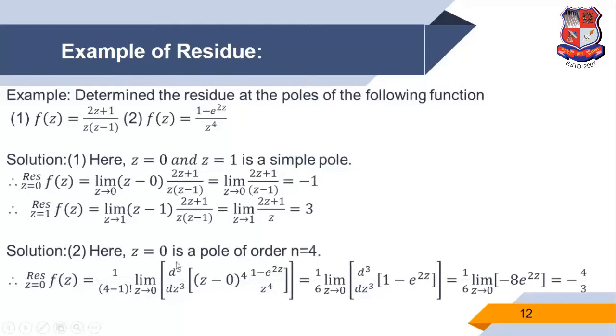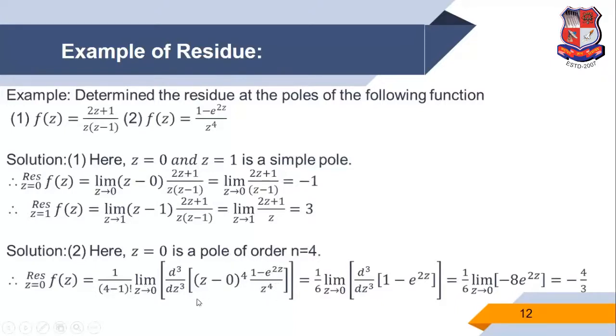z0 is 0. Three times the derivative, because n is 4, so n minus 1 times derivative. So d cube by dz cube. The factor is (z minus 0) raised to 4, into (1 minus e raised to 2z) upon z raised to 4. So this is the function f of z.